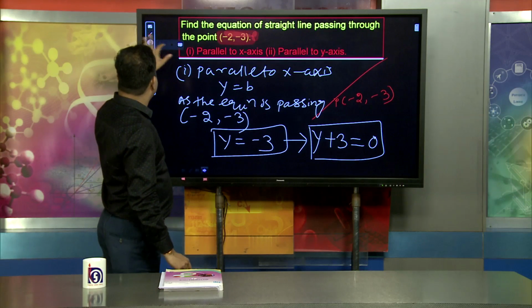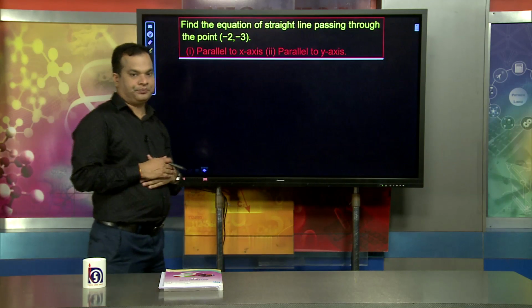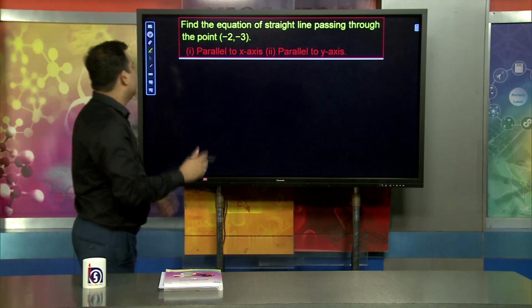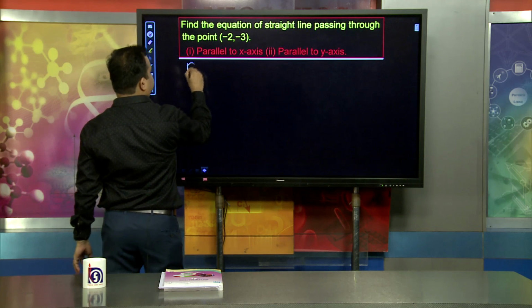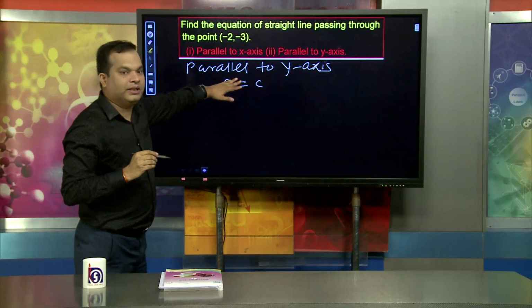Now we will discuss the second part, which is parallel to the y axis. One important thing is x equal to c. This is the required equation of the straight line.